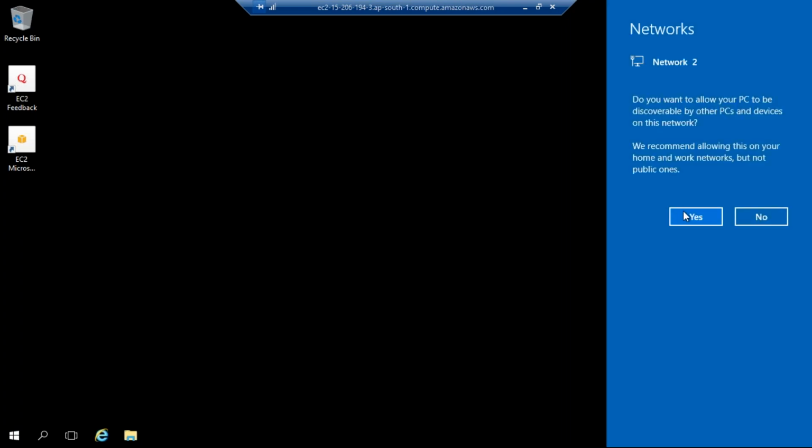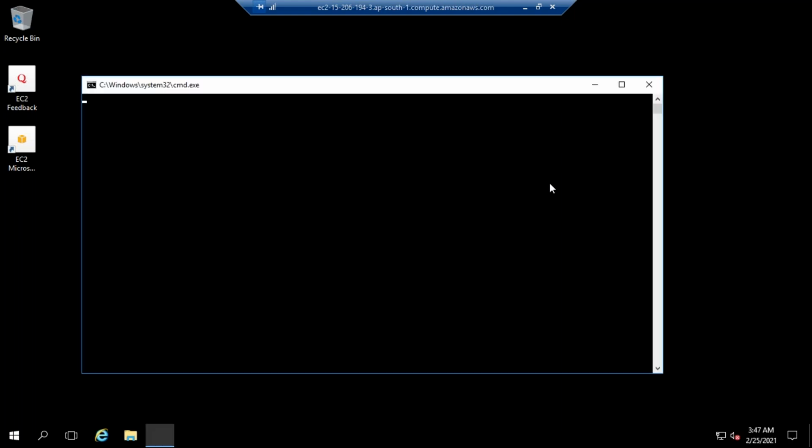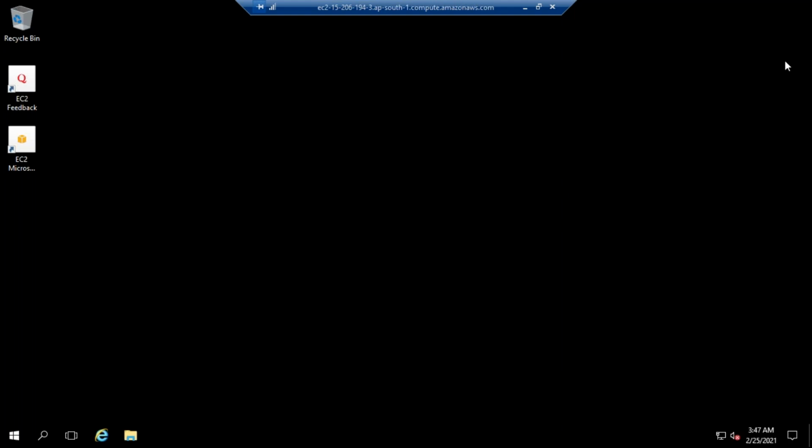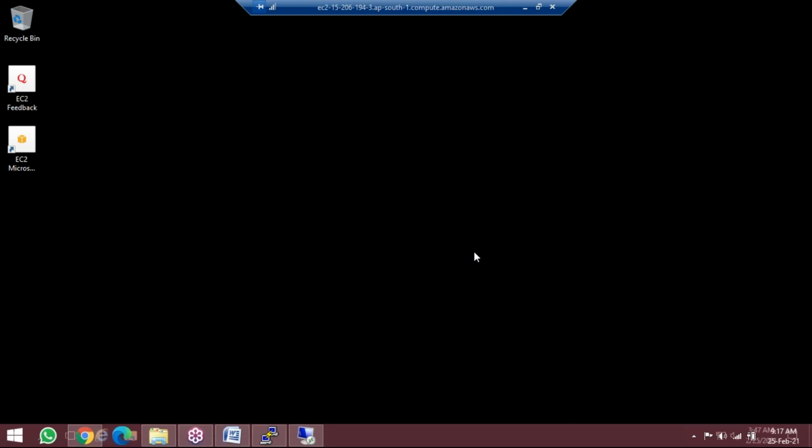So as a cloud administrator, I launched one Linux server and one Windows server. Like this, we can launch these servers. These are free tier eligible, 750 hours are free. Whatever account we create is free of cost for 1 year. Within 1 year, they will calculate 750 hours. This is the Windows server, and one is the Linux server.